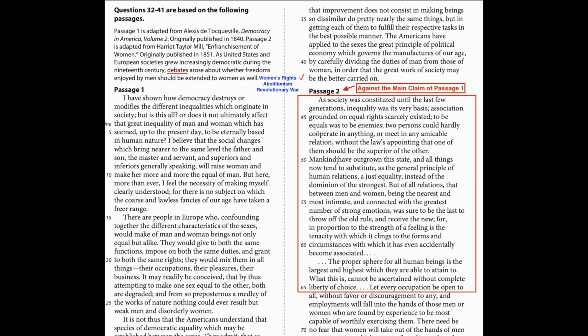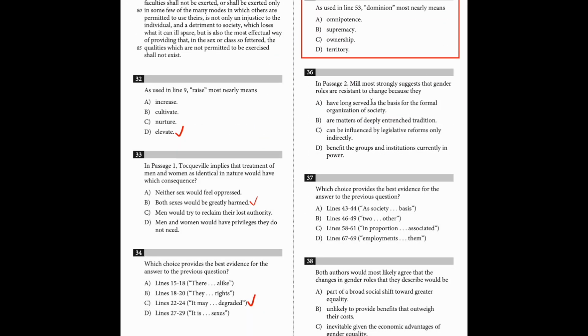Since I finished all the questions related to the first passage, I'll read the second one, but just the first 20 lines here. I don't want to spend too much time reading the passage because from the intro, I know it's debate. So the second passage is going to rail against the main claim of the first passage, which means that the second passage is going to support women's equal rights. I'm going to skip reading here. Feel free to pause the video and check the passage yourself. So let's jump into the questions.